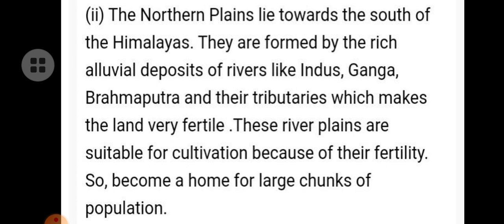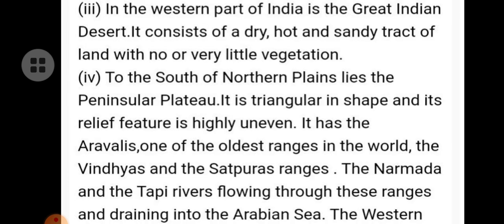They are formed by the rich alluvial deposits of rivers like Indus, Ganga, Brahmaputra and their tributaries, which makes the land very fertile. These river plains are suitable for cultivation because of their fertility, so become a home for large chunks of population. In the western part of India is the great Indian desert. It consists of a dry, hot and sandy tract of land with no or very little vegetation.